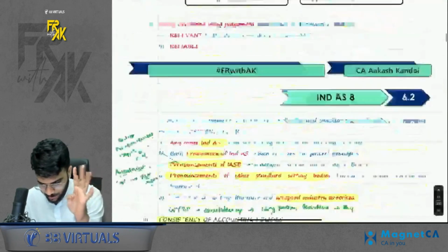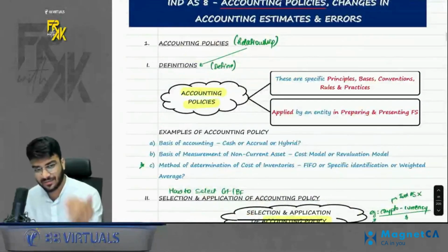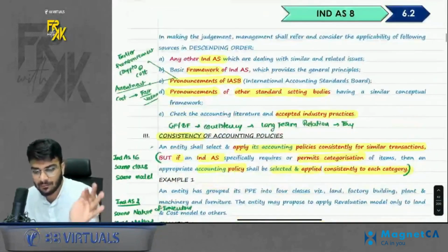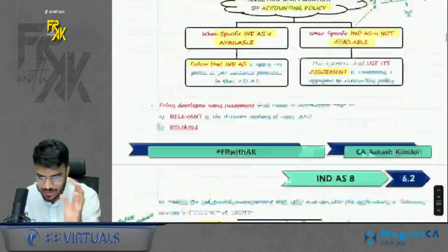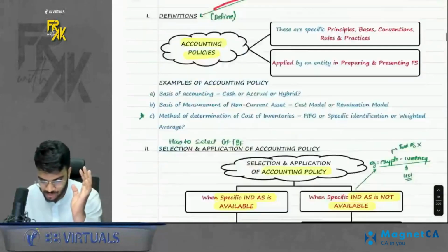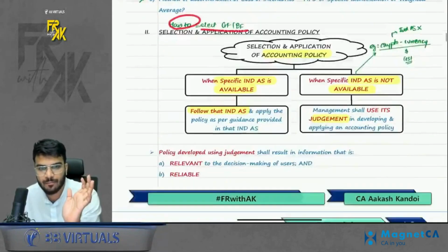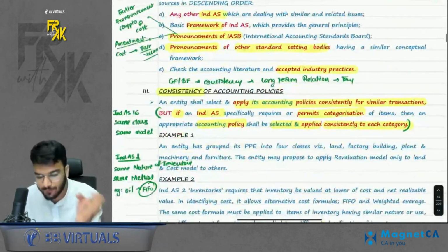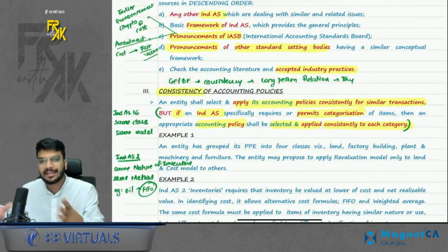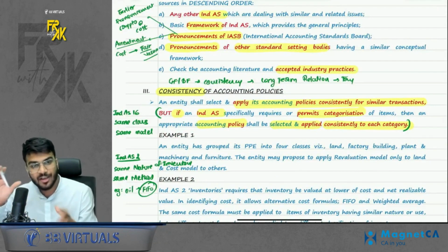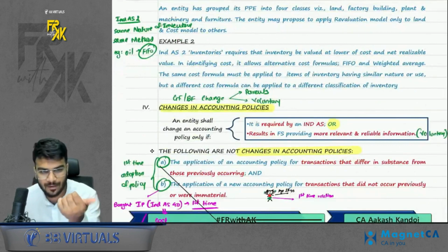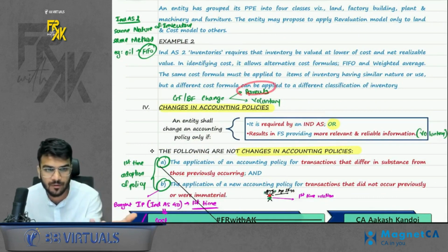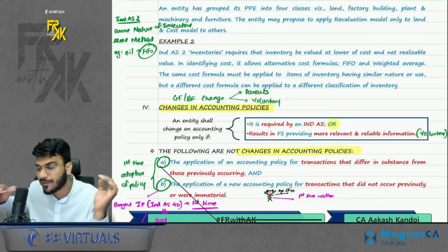Now if you see the flow of accounting policies, it is defining, then selecting, then whatever you select apply consistently, then fourth discussing whether we can change it. Just like relationship, first defining what is relationship, then selecting a good girlfriend boyfriend for yourself, then whatever you are choosing for yourself, you will at least think that we will keep a long-term relation, we will try to marry that respective person. But if something goes wrong, of course we can change it, right? Change can happen because of two things: either your parents don't approve the girlfriend boyfriend, or you are changing it voluntarily because you find a better prospect.